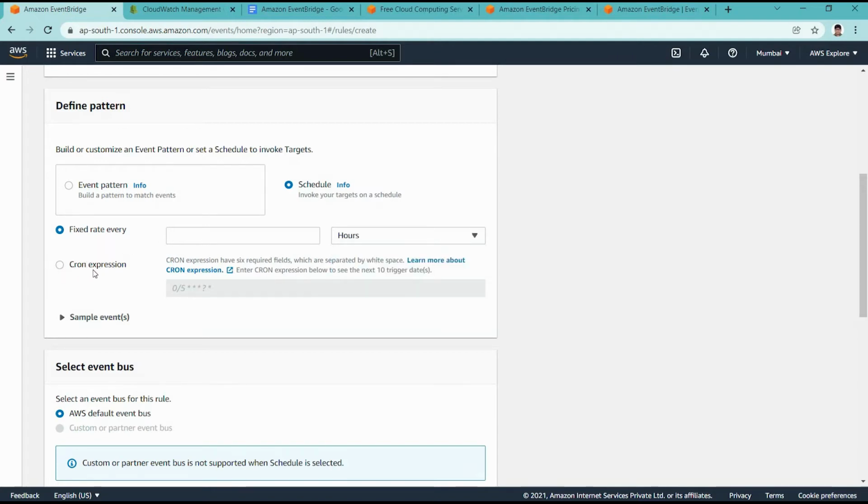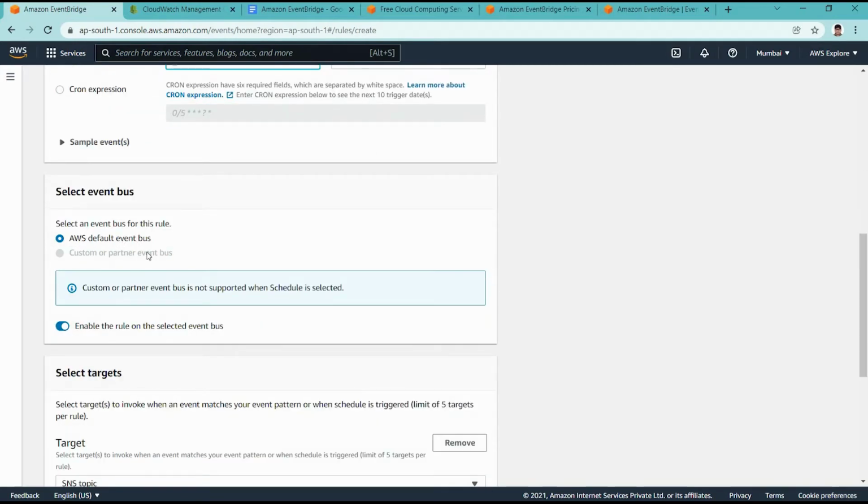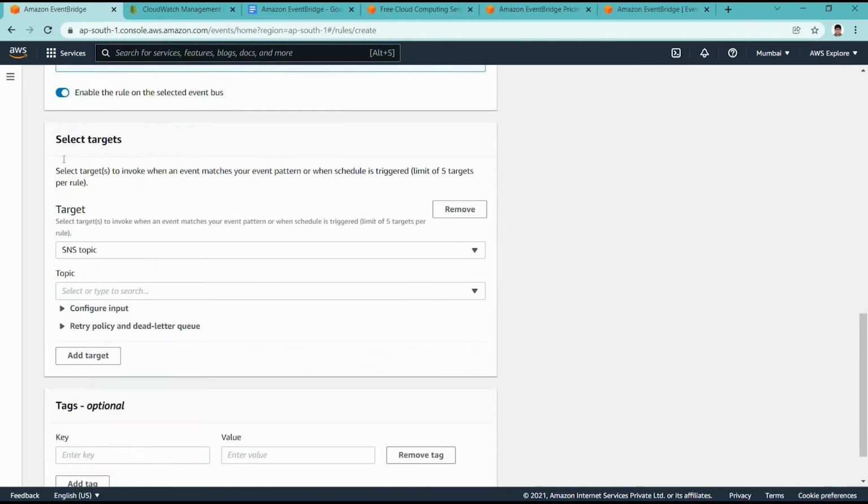We are even able to do complex things with a cron expression. For example, whenever we want to run a particular task every day at a specific time, we can use a cron expression for advanced configuration, like running daily or weekly at a specific time. For now, I am running the targeted action every 1 minute, so I am giving 1 and minutes. I am using the default bus in this demo.